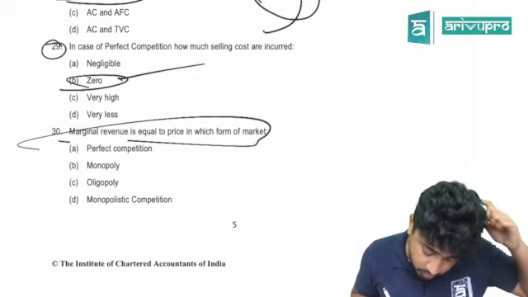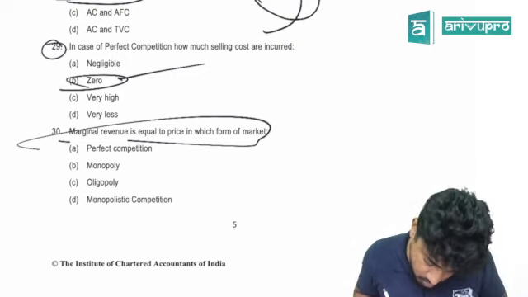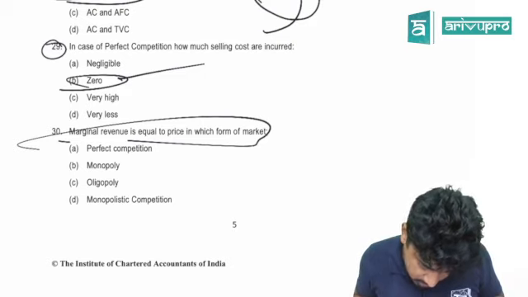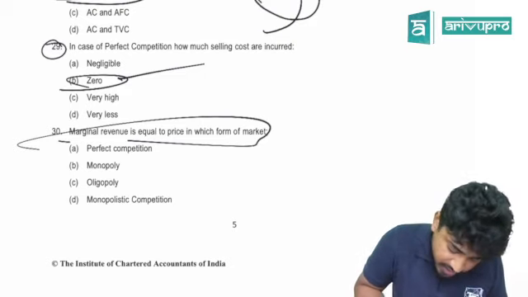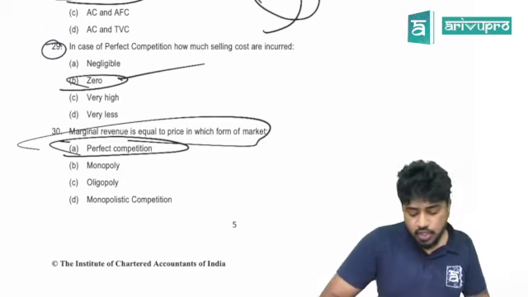Marginal cost is equivalent to the price in which form? Yes, perfect competition. Now, 30 questions are done.